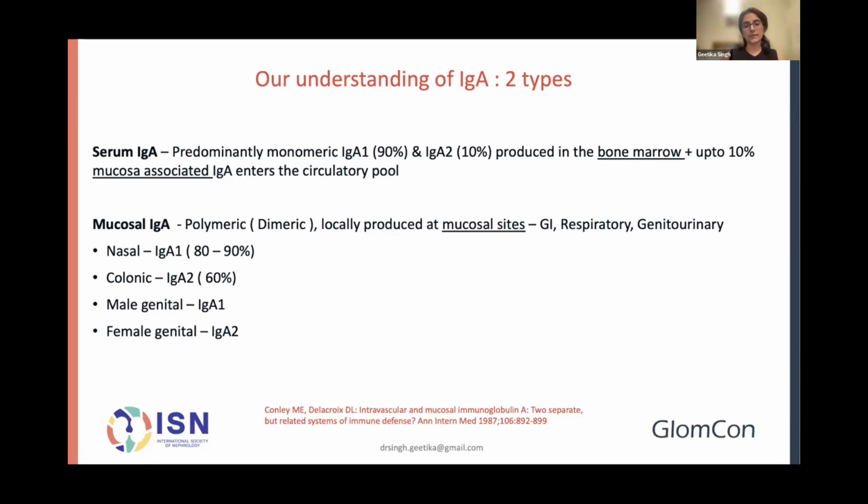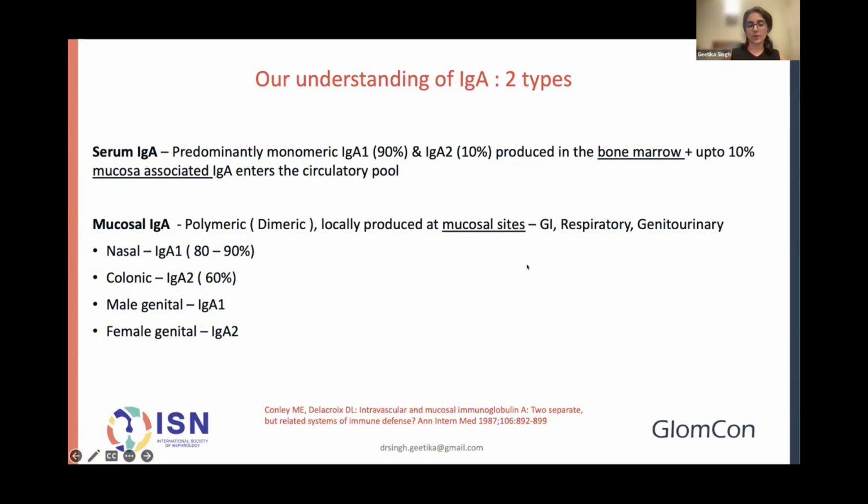So to start off, we must understand that IgA, unlike other immunoglobulins, is really of two types in the body. You have the serum IgA, which is predominantly monomeric, 90% IgA1, and this is produced in the bone marrow. And that's the predominant type of IgA in the serum, along with a little bit of backflow from mucosal IgA, which, as we understand, is really the largest amount of IgA actually being produced at mucosal sites, and it's washing over the mucosa, and it's really responsible for that local immunity at that site.